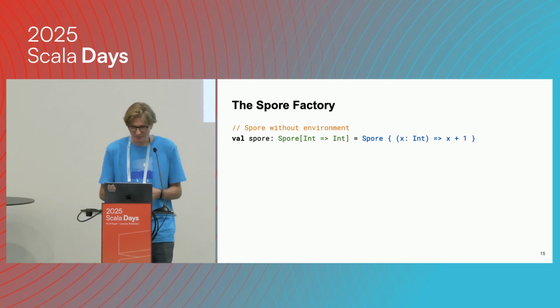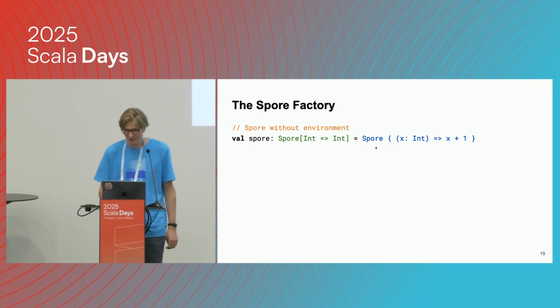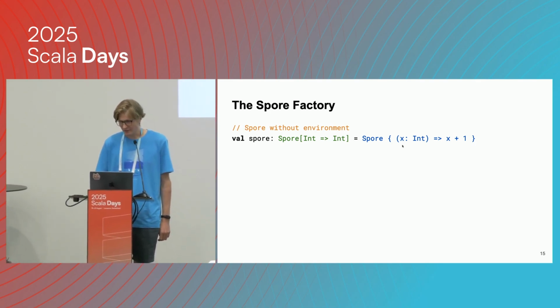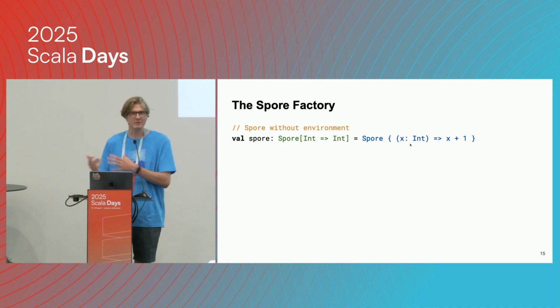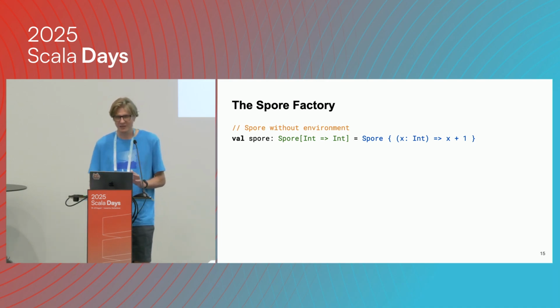Okay, how do you create a spore? I'm actually going to use my pointer. So here we're creating a spore. We use the spore factory, and here we provide our closure, which is a function literal. The first parameter is x, an integer, and then we just add 1 to x. So this is a capture-free function. We're not capturing anything. But how do we capture something?